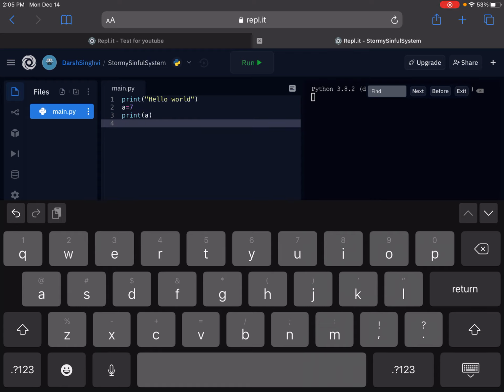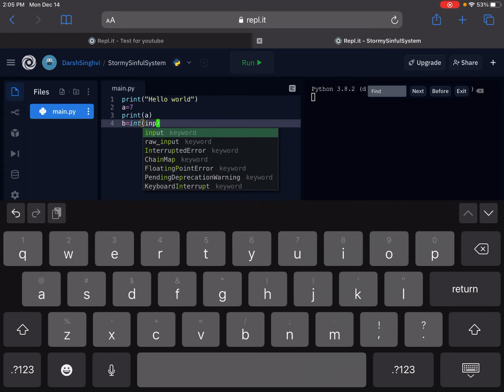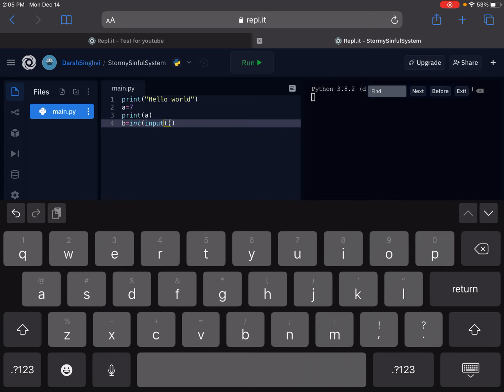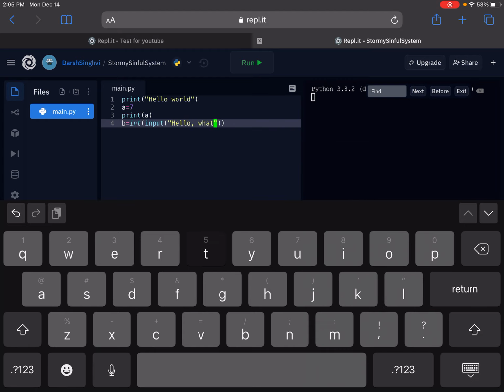And to get an input from the user, you just do B equals, and if it's a number, then you do int, input, and then you put your parentheses, put your quotation marks, and write something like, hello, what is your name?